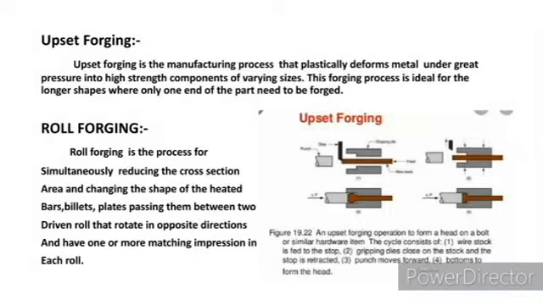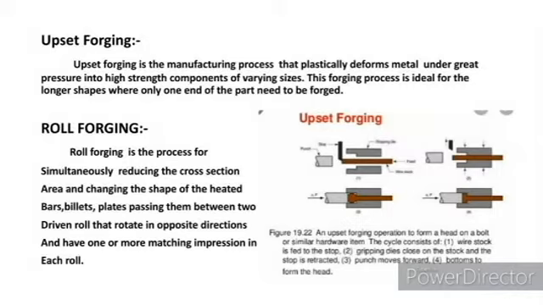Looking at the diagram of upset forging, first, a rod is placed between two dies and a hammer is to stamp it. That may be a hammer or a ram, which gives pressure to complete the process.